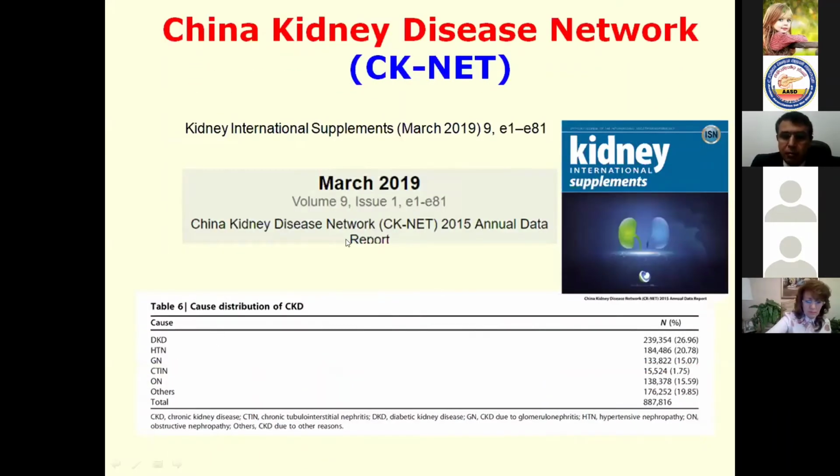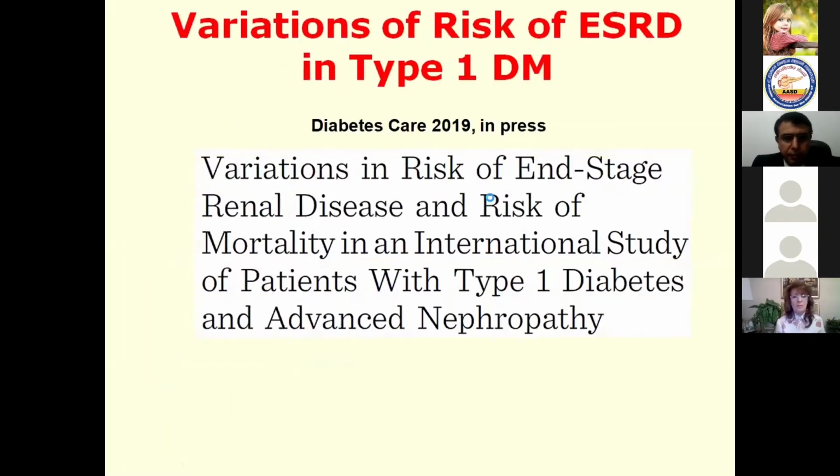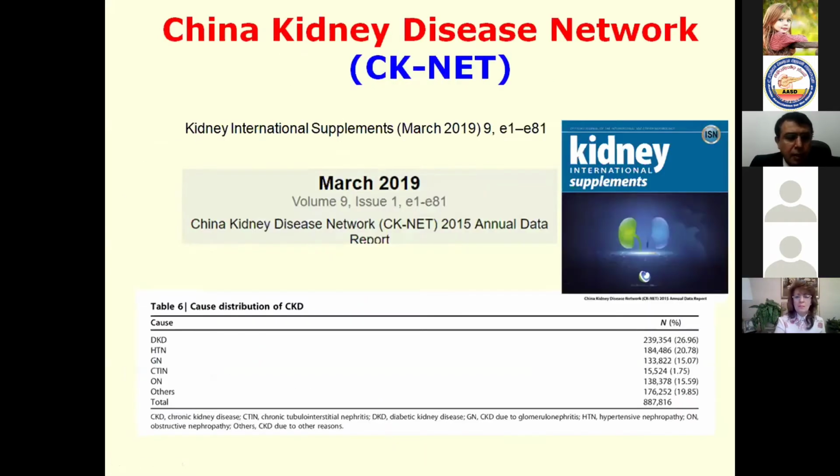So we are speaking about a very critical issue really. As we can see for our problem here in diabetes, diabetic kidney disease represents the leading cause of chronic kidney disease and end-stage kidney disease, and it is responsible for about 27% of the cases, followed by hypertension.